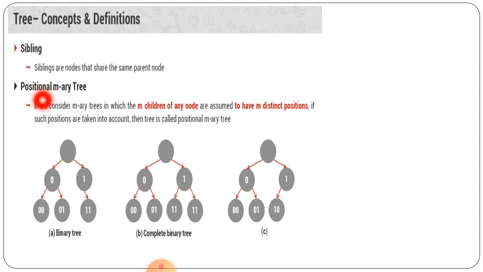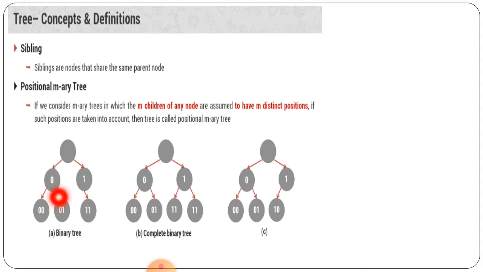So here now positional M-array tree. If we consider M-array trees in which the M children of any node are assumed to have M distinct positions, and if such positions are taken into account, then the tree is called a positional M-array tree. M-array tree ये पहले ही हम लोग देख चुके हैं, in the previous video we have already seen this. ठीक है ना, जैसे बाइनरी होता है तो बाइनरी is for 2, वैसे m means different values of m can be there. So that particular part is given here.